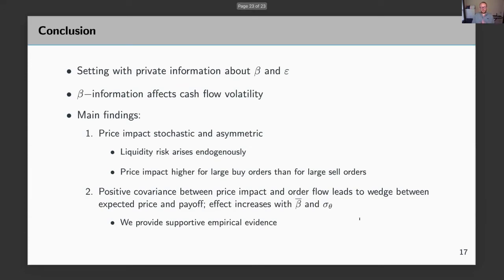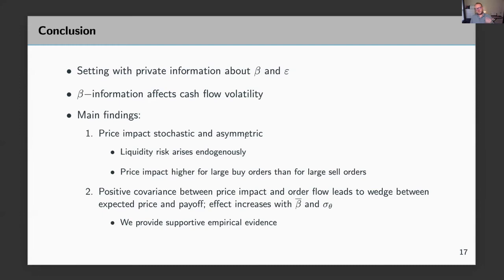So just to conclude, what we do here is we look at a setting with private information about beta and epsilon. The important takeaway is that there is an economic difference between those two types of information, because beta information is information about a loading on a random variable. And as a result, it not only changes the expected cash flow, but also the variance of it. We have two sets of main findings, one about price impact, one about asset pricing. About price impact, we show that price impact is stochastic and asymmetric. As a result, we get liquidity risk endogenously in the model.